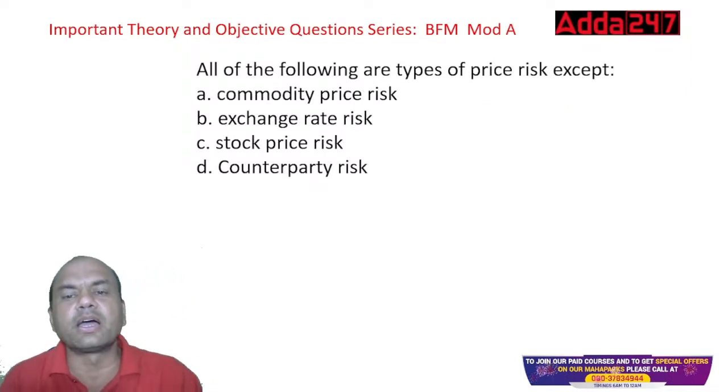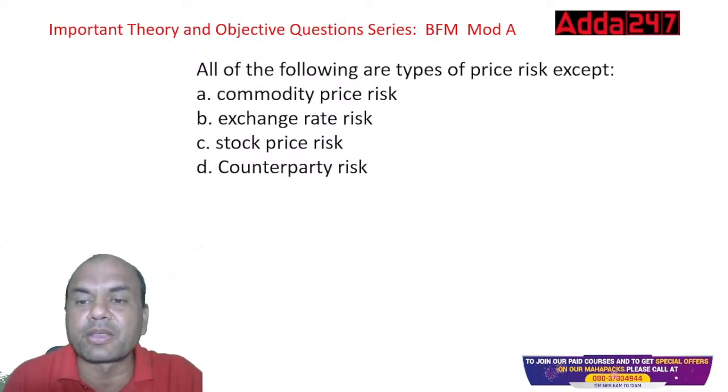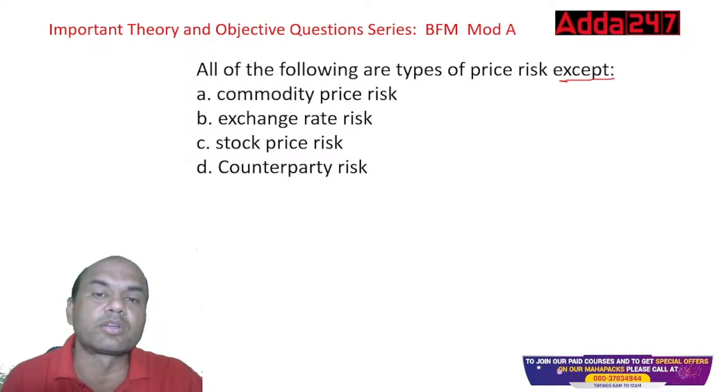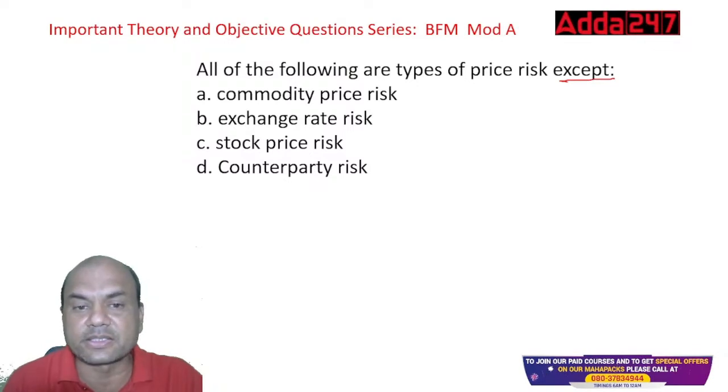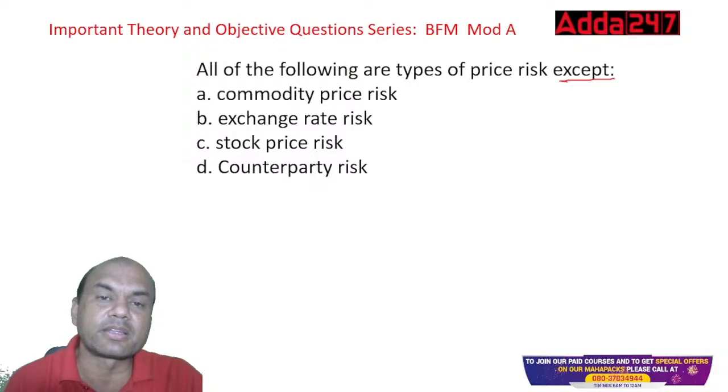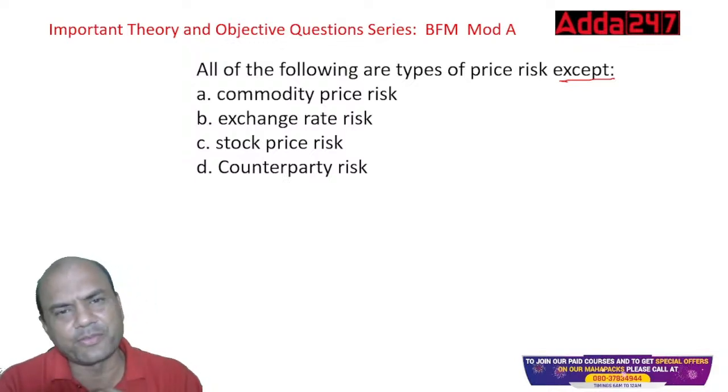All of the following are types of price risk except, which means not the type of price risk: commodity price, exchange rate, stock price, counterparty risk. Just now I gave you.